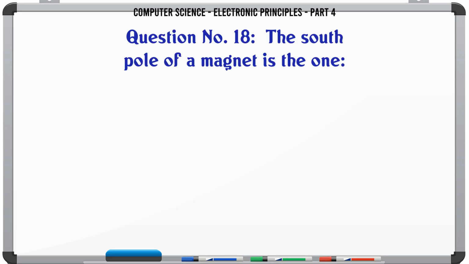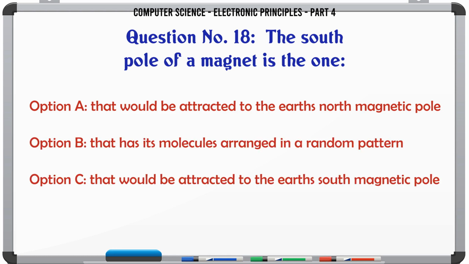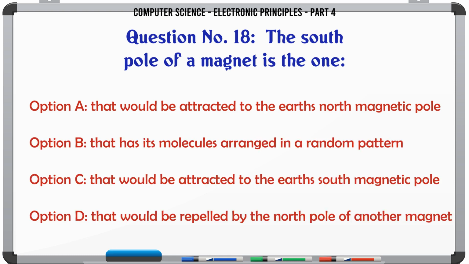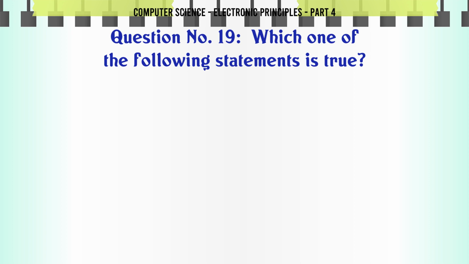The south pole of a magnet is the one A. that would be attracted to the Earth's north magnetic pole. B. that has its molecules arranged in a random pattern. C. that would be attracted to the Earth's south magnetic pole. D. that would be repelled by the north pole of another magnet. The correct answer is that would be attracted to the Earth's south magnetic pole. Which one of the following statements is true?